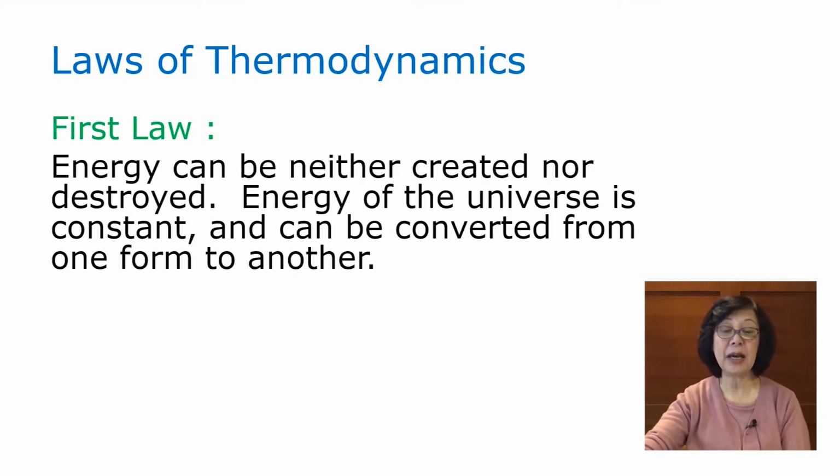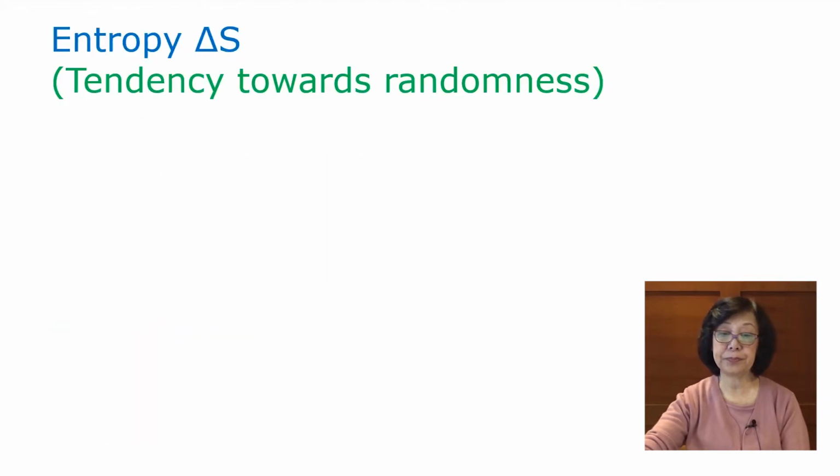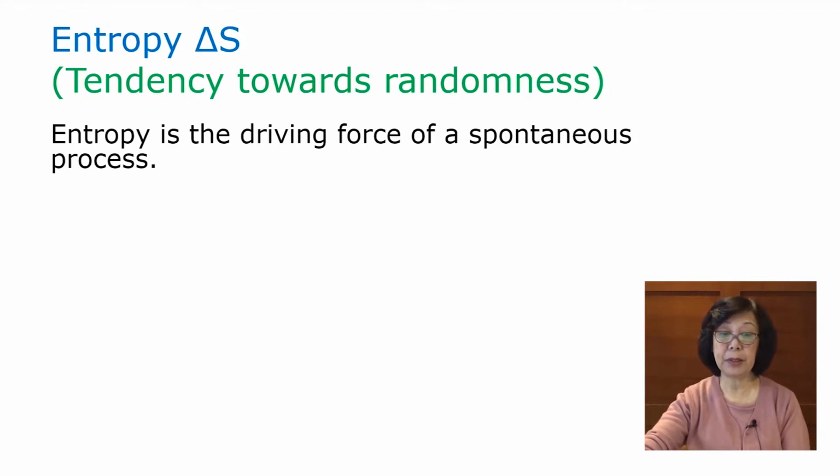The first law says energy can neither be created nor destroyed. The energy of the universe is constant and can be converted from one form to another. The second law says that in any spontaneous process, there's always an increase in the entropy of the universe. Now, what do you mean by entropy, delta S? It means the tendency toward randomness. It is the driving force of a spontaneous process according to the second law of thermodynamics.